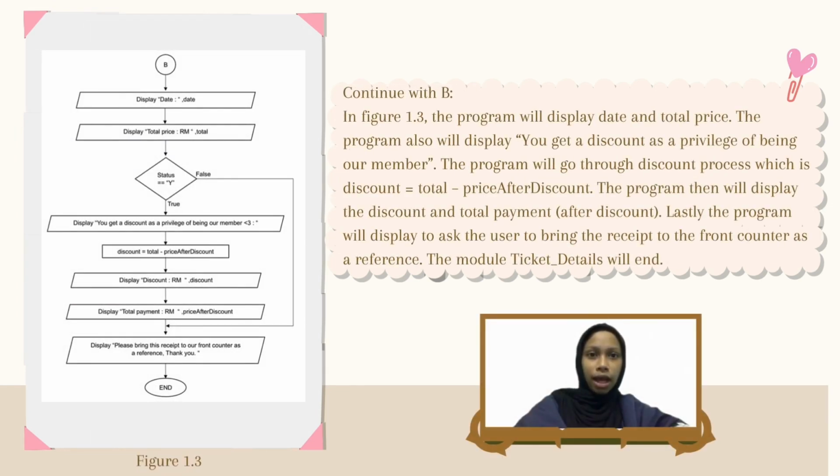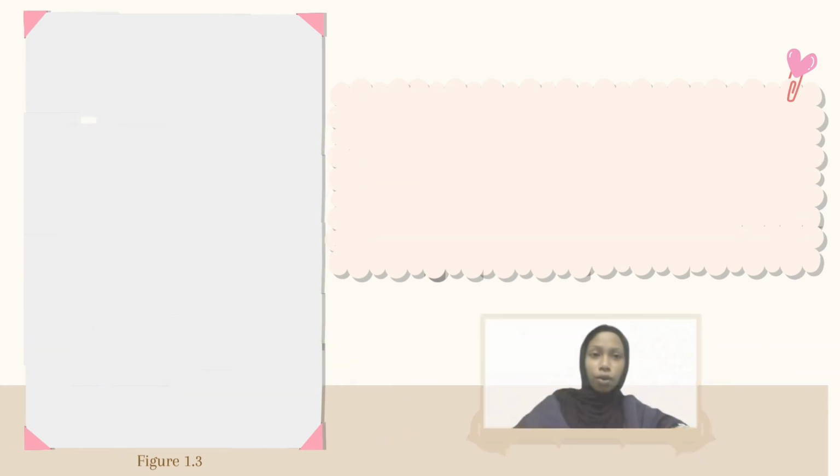Continue with B. In figure 1.3, the program will display the date and total price. The program will also display you get a discount as a privilege of being our member. The program will go through the discount process, which is discount equals total minus price after discount. The program will then display the discount and total payment, which is after discount. Lastly, the program will ask the user to bring the receipt to the front counter as a reference. The module ticket details will end.